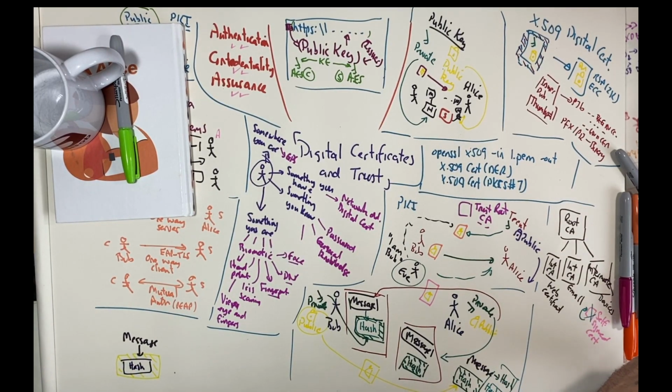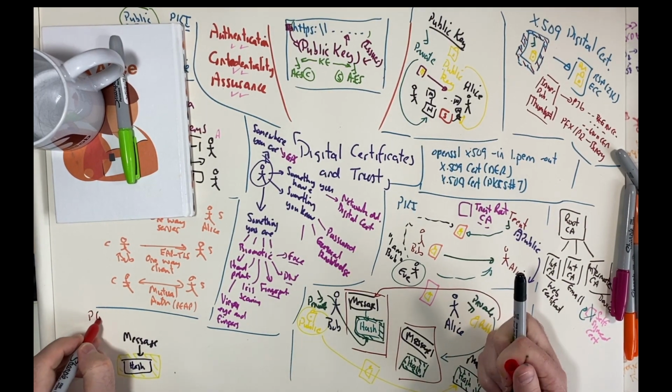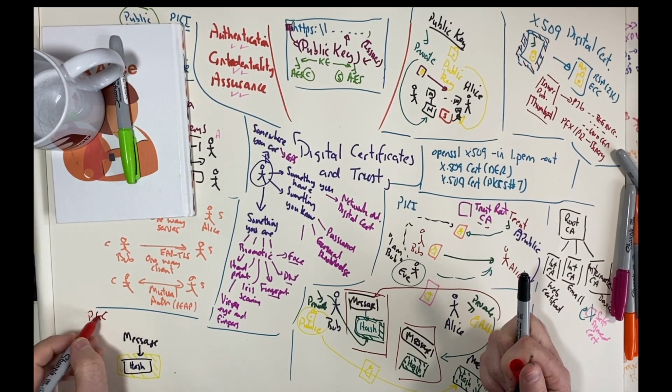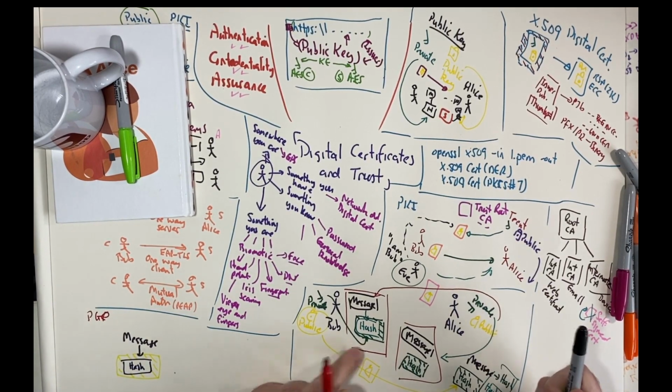And this is the key difference. Rather than using public key encryption, as we did here, we will use symmetric key encryption to encrypt the data.